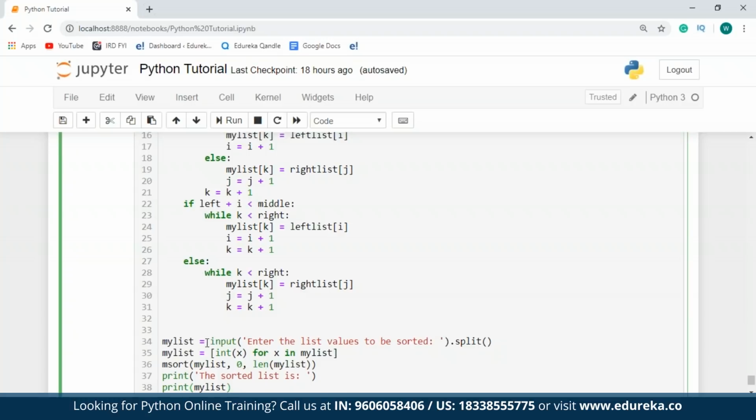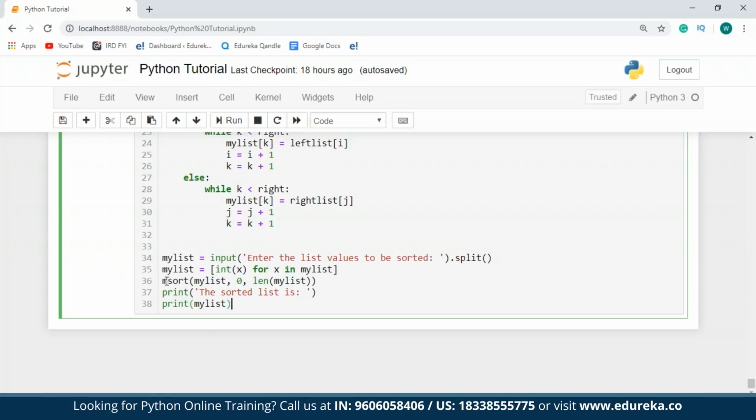Here in this program, I've made use of the input function. Now this function will allow the user to specify some list. Since the user will provide a sequence of elements, I'll have to split them, and for that I've made use of the split function. And for all the elements present in my list, I've converted them to integers. Finally, I call the merge sort function, to which I pass my list as a parameter, and the value of left is 0, which is the first index value, and the value of right is the length of my list. Finally, I'm just printing the sorted list.